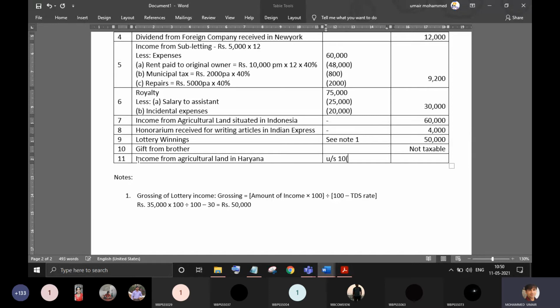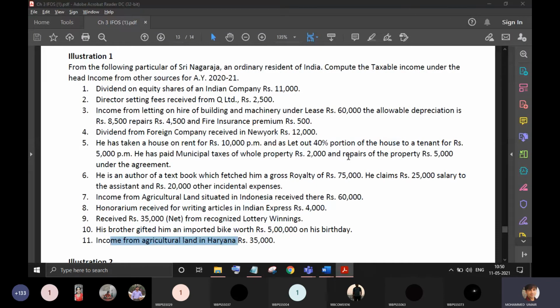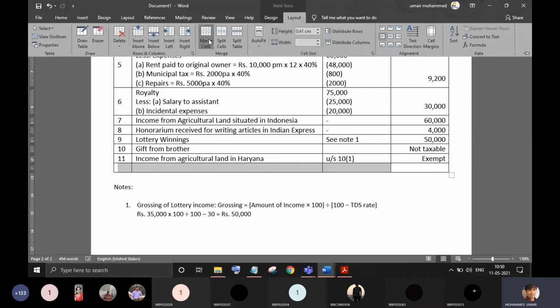Agriculture income from India is exempt. So we have covered all the transactions. Let's do the totaling now quickly.